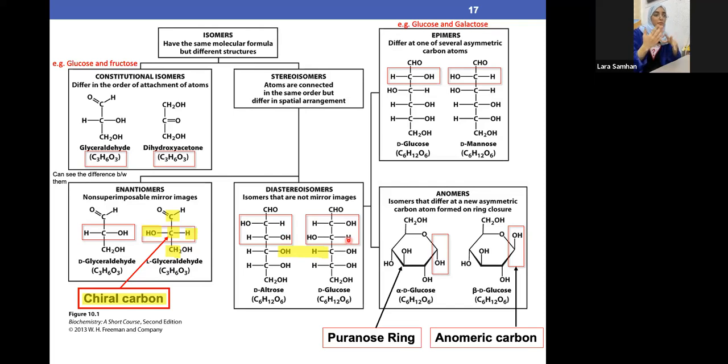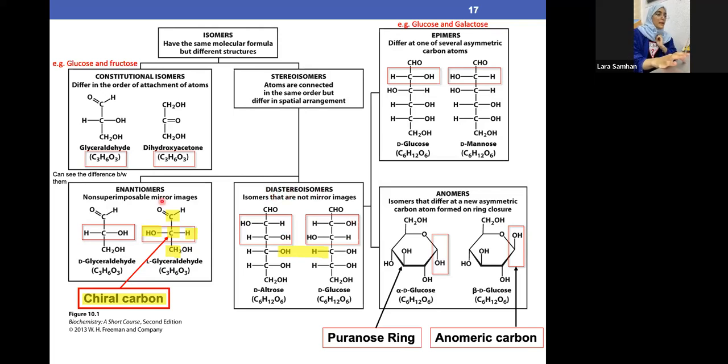You actually have a couple of ways to look at it. Here the H is on the right side, OH is on the right side. Same goes in here. And now we have two differences. Or you can look at it like this. For example, here the OH and here there's H. It's not a mirror image. So you can look at it in different ways as long as you get the answer correct, that here the difference is only in two carbons. عشان كده it's called diastereoisomers.